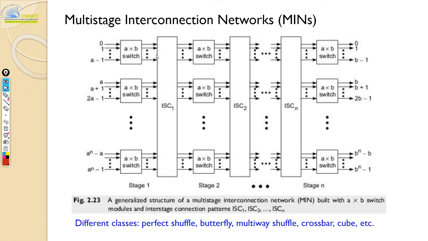So here again there's going to be a network, and it's going to look something like this. You're connecting all these switches like this. Now you can also make a switch out of this interconnection here. So you have an interconnection between these two stages. You can say this guy will go here and this guy will go here, and similarly here, this guy will go somewhere here, and this guy may go here.